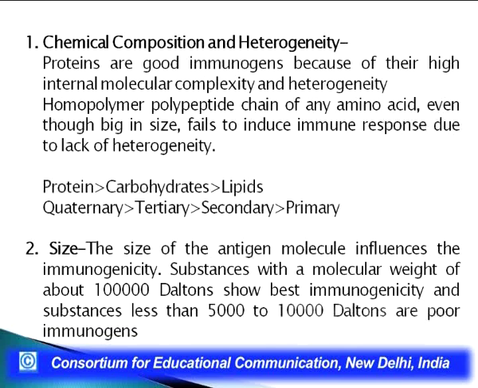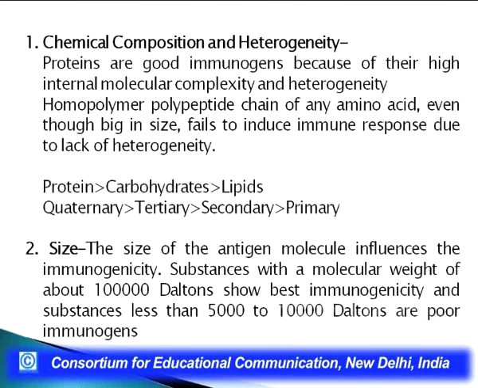First factor is chemical composition. We must understand that an immunogen is a good immunogen if it is of a particular type. It has been found in nature that protein immunogens are better immunogens than carbohydrates, as compared to lipids or nucleic acids. So, the best immunogens happen to be proteins or carbohydrates. Proteins are good immunogens because of their high internal molecular complexity and heterogeneity. We all know that proteins have a primary structure, a secondary structure, a tertiary structure, and a quaternary structure.